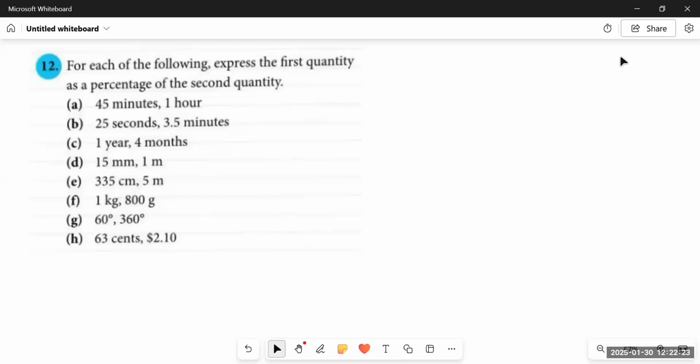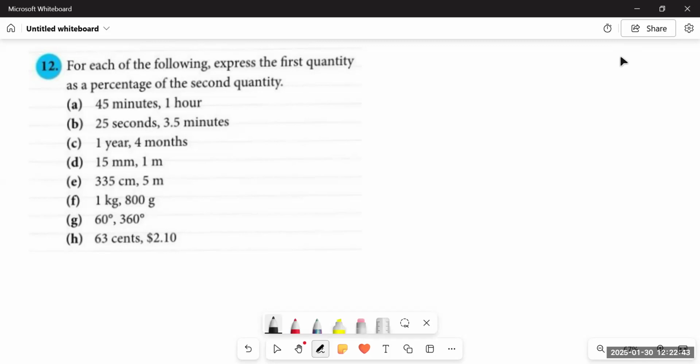Okay, let's do question number 12. Question number 12 is very interesting. For each of the following, express the first quantity as a percentage of the second quantity. You are provided with two quantities. The second one you have to treat as a total, the first one as the part, and then you have to find out the percentages. So how are you going to do this?